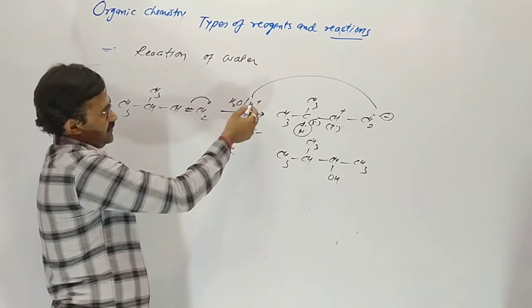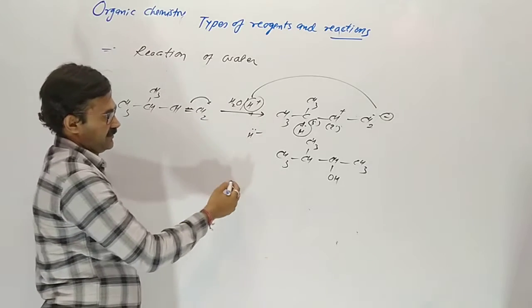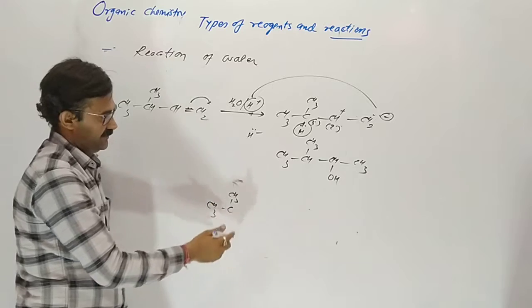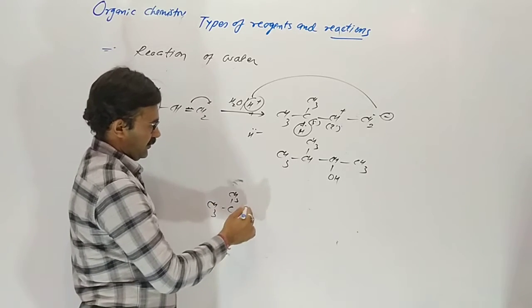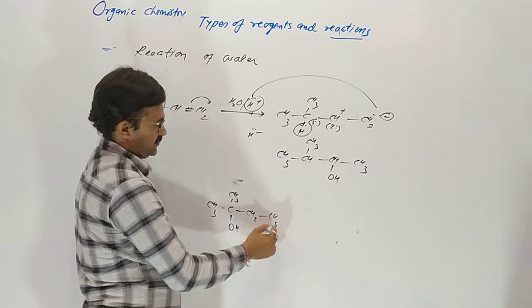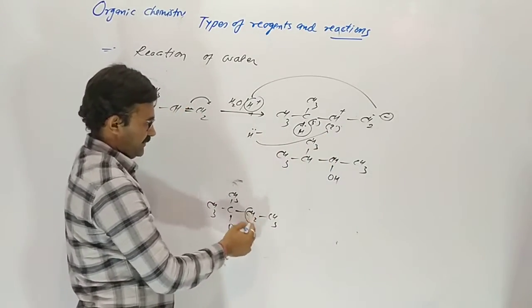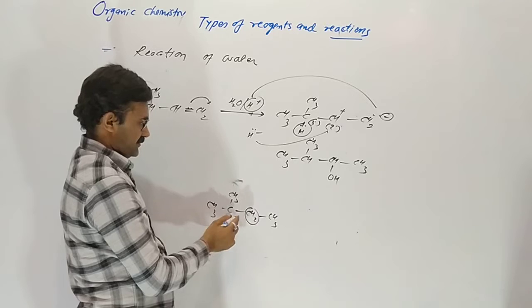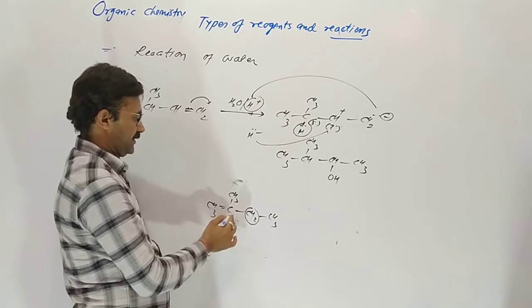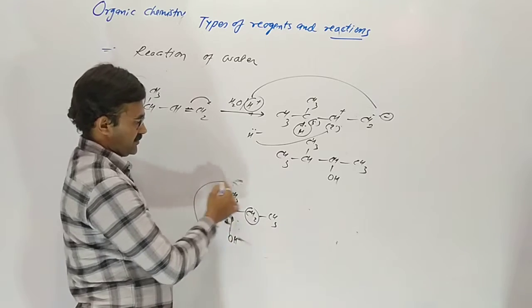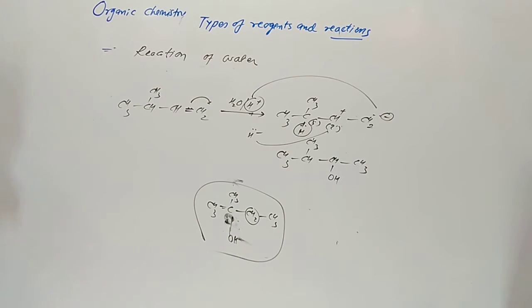First attack occurs of H plus, then rearrangement is possible. So here CH3, here OH, CH2 and CH3. After shifting H minus here, it became CH2. And this carbocation is tertiary, here OH combining there. So it gives 2-methyl butane 2-ol as our product.